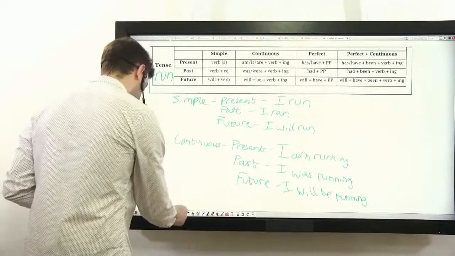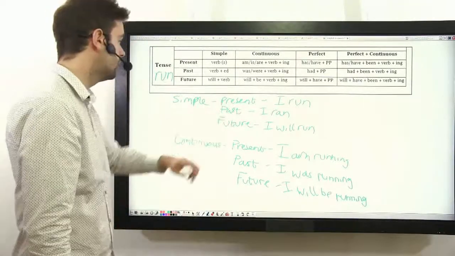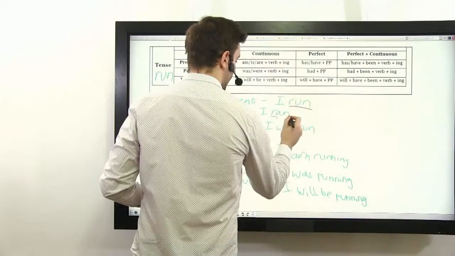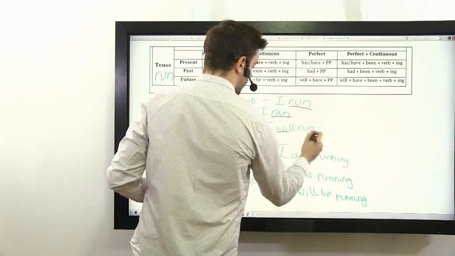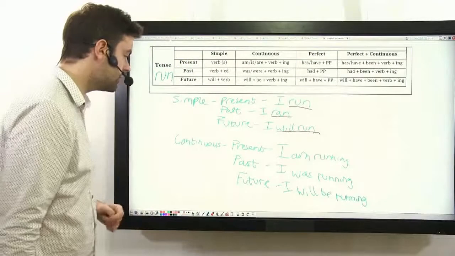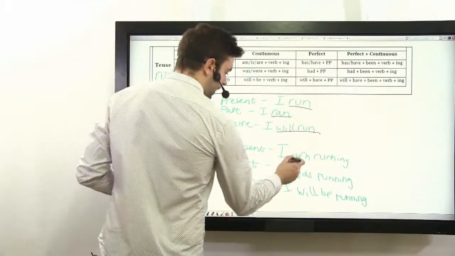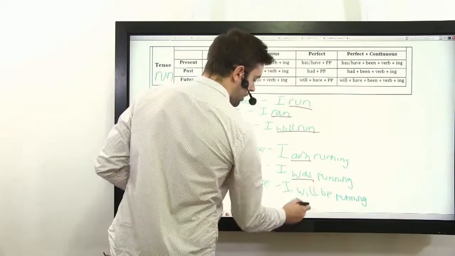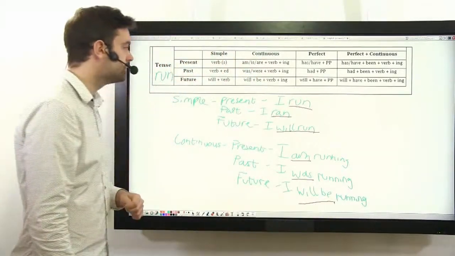So, with the simple, the verb changes. So I run, I ran, I will run. With the continuous, the be verb changes. I am running, I was running, I will be running.